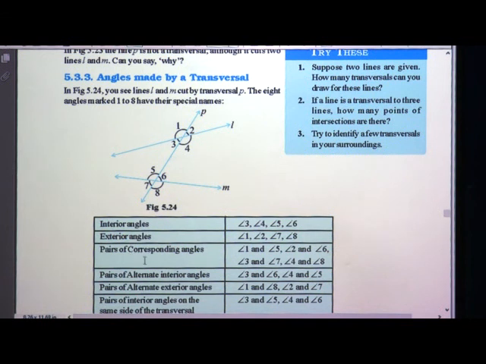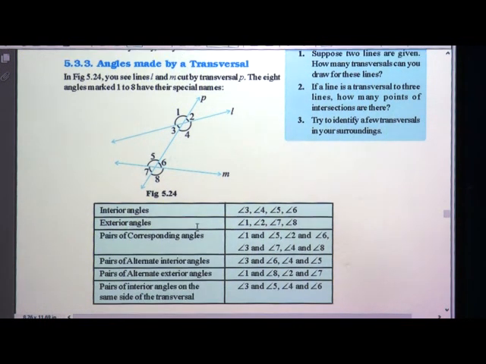Now, pairs of alternate interior angles. What are pairs of alternate interior angles? We had learned what are alternate angles. Now, it is interior, which means you have to see the interior angles. Angle 3 and angle 6 are alternate to each other, which means one is to the left hand side and the other is to the right hand side.